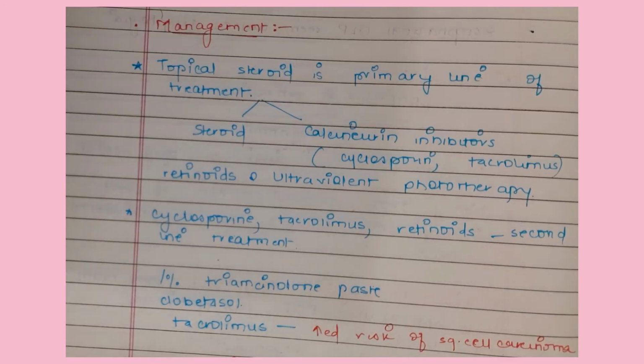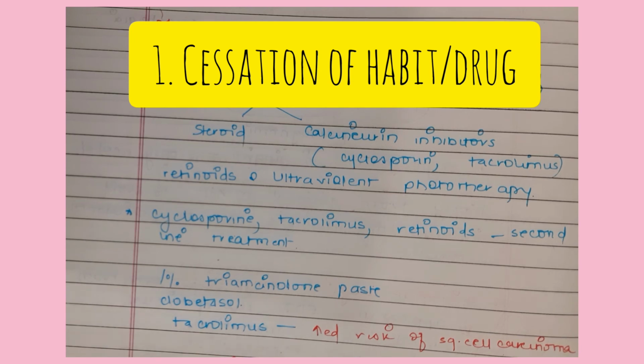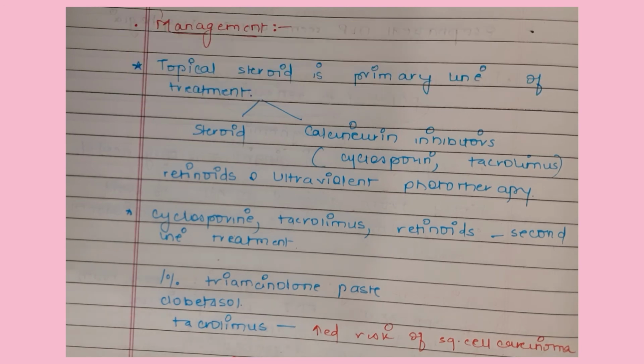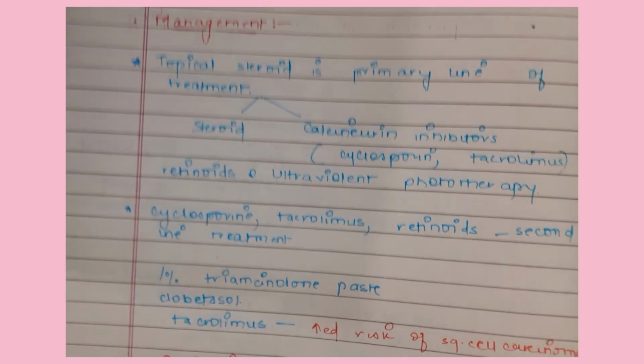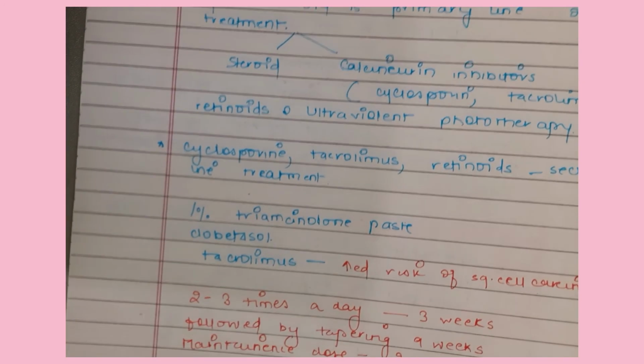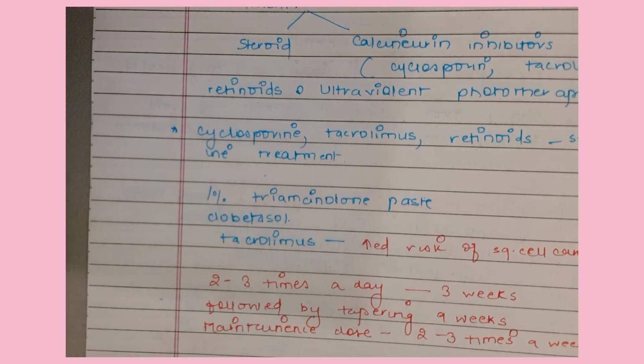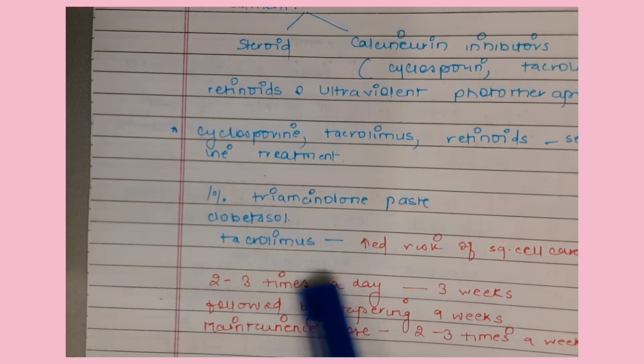Now we talk about the management. We use topical steroids, although there will be flare-ups, so we should tell the patient that after topical application there will be flare-ups. That is the primary line of treatment. We give steroids and calcineurin inhibitors. Retinoids, cyclosporine and tacrolimus are the second line of treatment. We give triamcinolone paste, clobetasol, and tacrolimus.